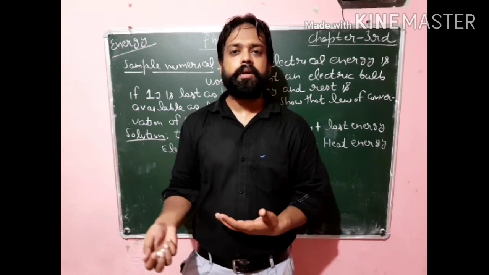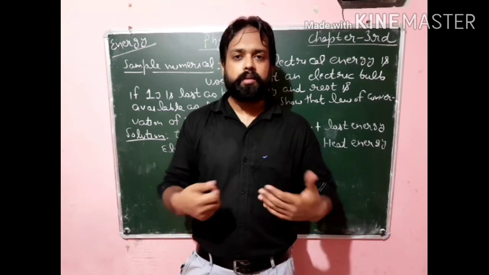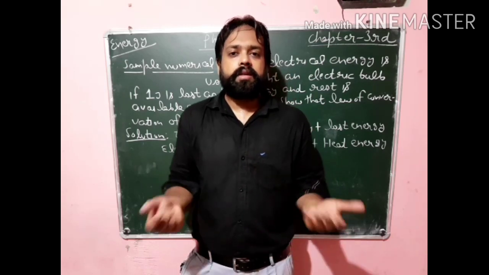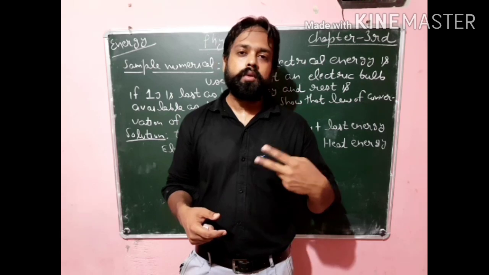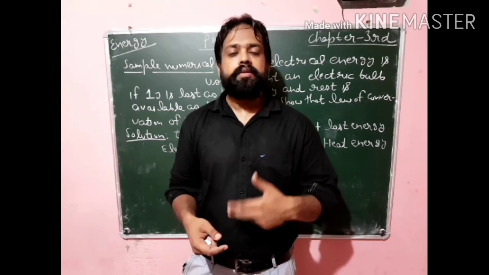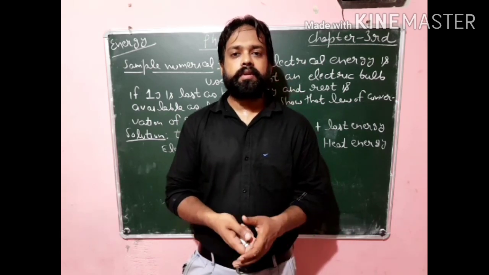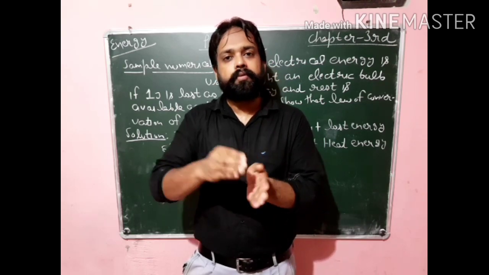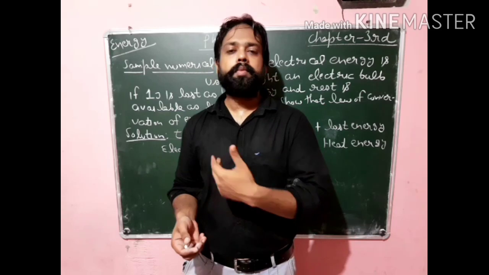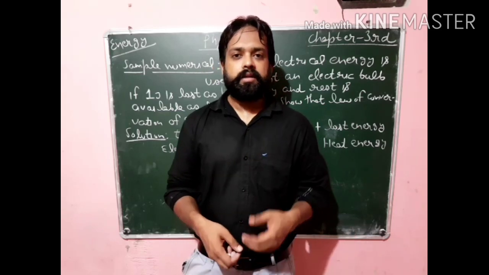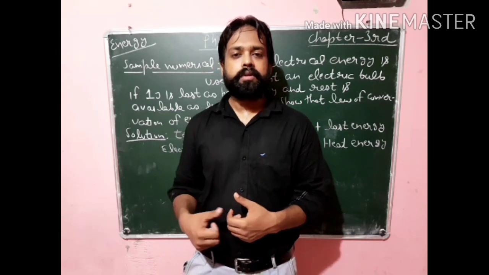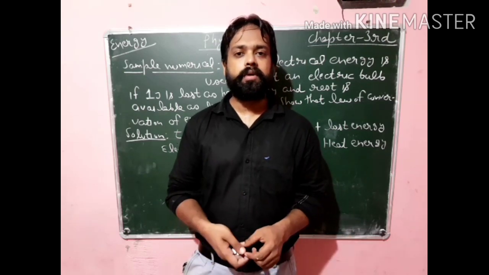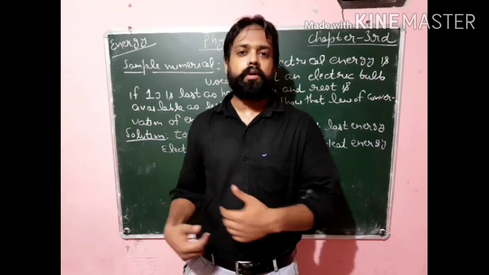But as I already explained, when objects convert one form of energy into another, they generally convert the energy into two forms, useful energy and non-useful energy. The total sum of useful and non-useful energy is equal to the total energy consumed by the object. In this example, we have to prove the law of conservation of energy.